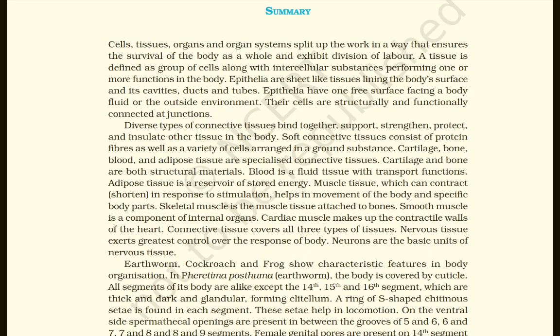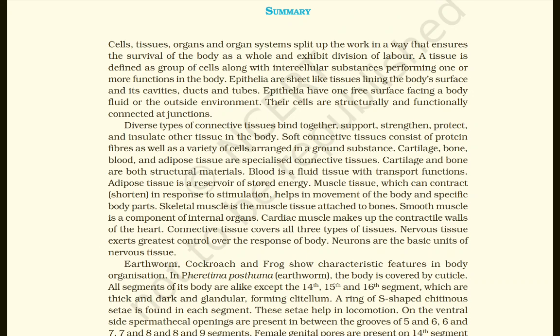Nervous tissue exerts greatest control over the response of the body. Neurons are the basic units of nervous tissue. Earthworm, cockroach, and frog show characteristic features in body organization.